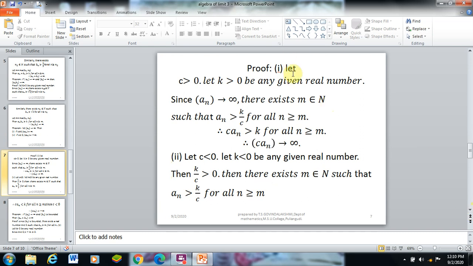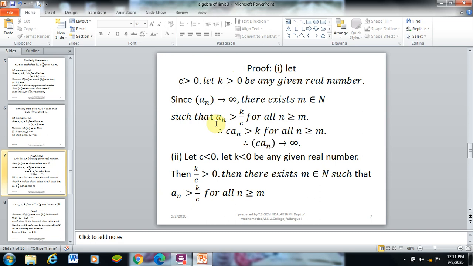First case: c is positive. Let k greater than 0 be any given real number. Since a_n diverges to infinity, using the divergent definition, there exists m belonging to the natural numbers such that... c is positive, k is positive. Therefore, the division k by c is positive. So a_n is greater than k by c for all n greater than or equal to this m.